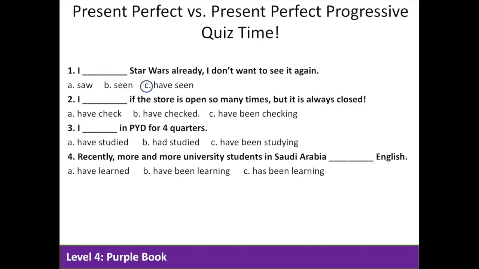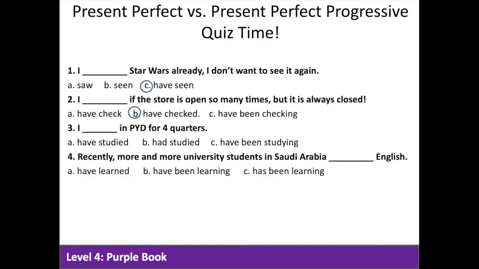Question 2. I blank if the store is open so many times, but it is always closed. Here we're talking about something that's happened multiple times in the past, but we're not sure exactly when. So B, have checked, is the correct answer.